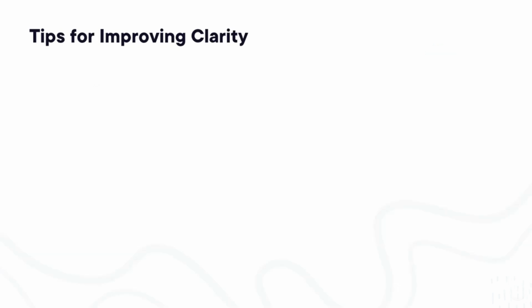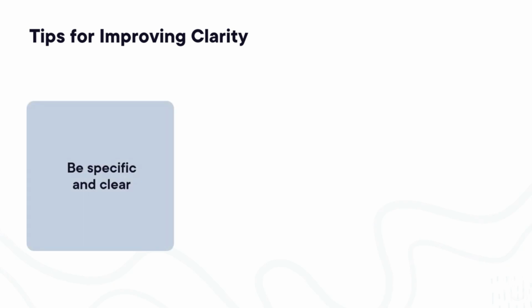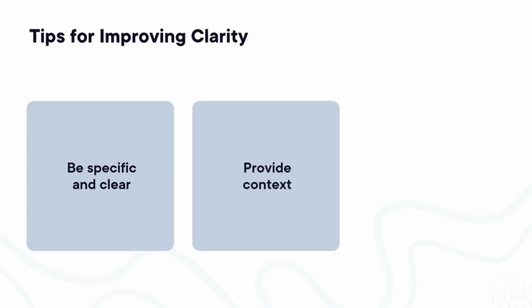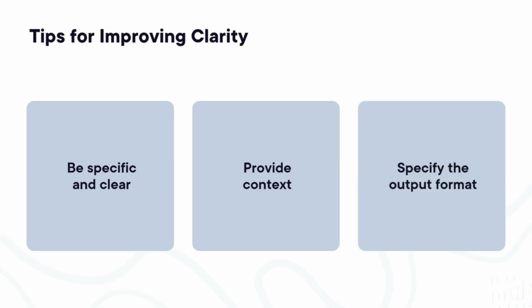Some tips here for clarity when prompting. First, be specific and clear. That's always a good idea, but especially for improving clarity. Provide context, background details, anything to help the model understand more about the ask. And then also specify the output format. So on weather, for example, maybe we just want the temperature and the current conditions in a word or two.